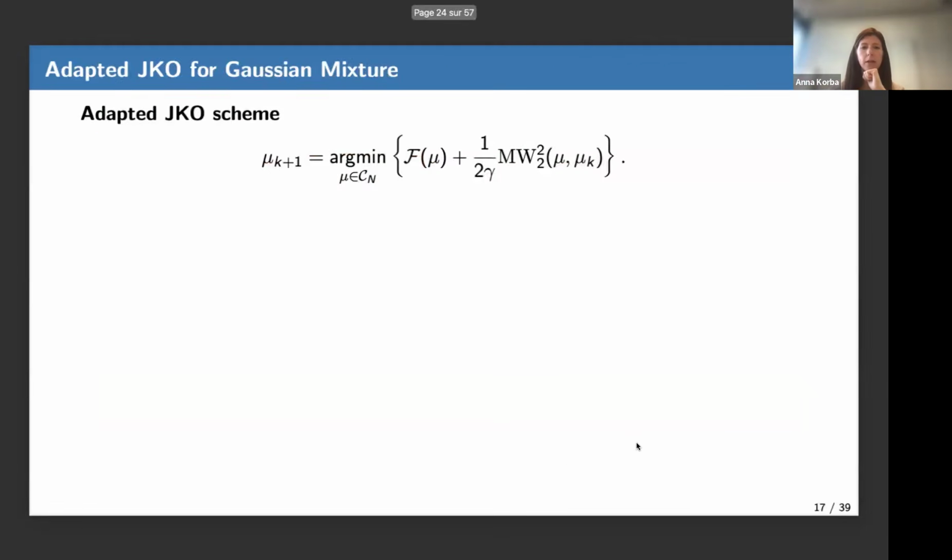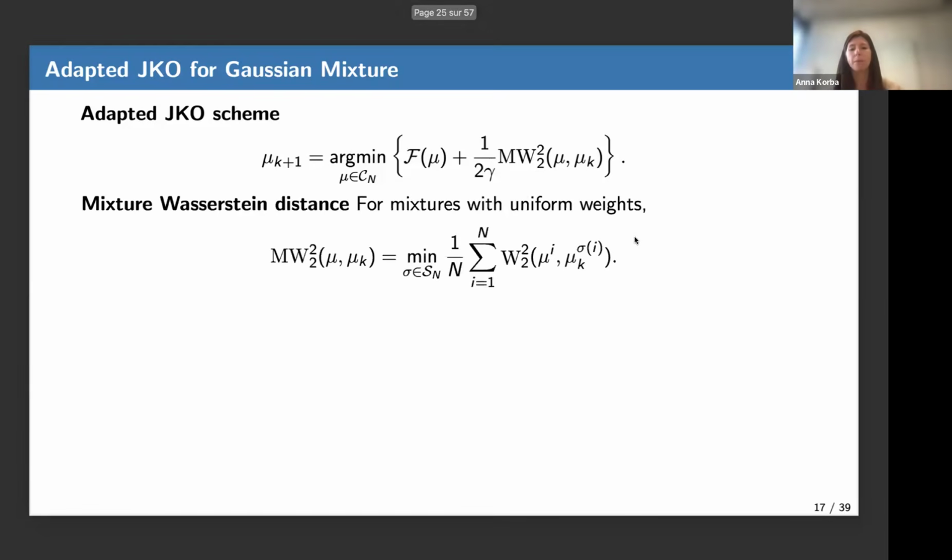So this is nice. And now how can we use it for our case? We will consider what we call an adapted JKO scheme, where at each step I consider this proximal scheme, but instead of putting the Wasserstein 2 distance, I put the modified Wasserstein distance restricted to Gaussian mixtures. In particular, we have seen that this distance between two mixtures of Gaussians writes as a sum of Wasserstein 2 distances between each of these components.